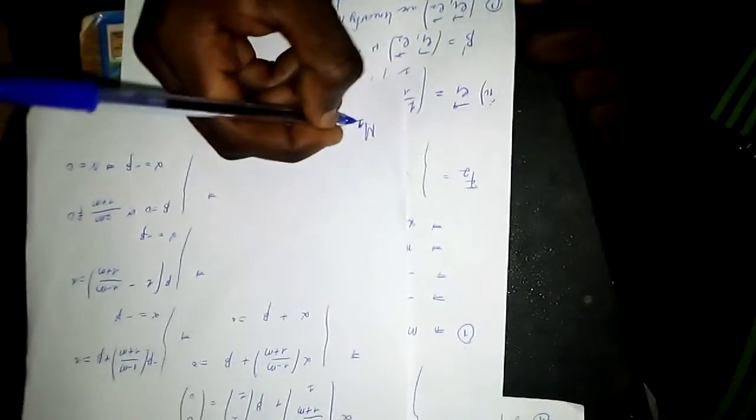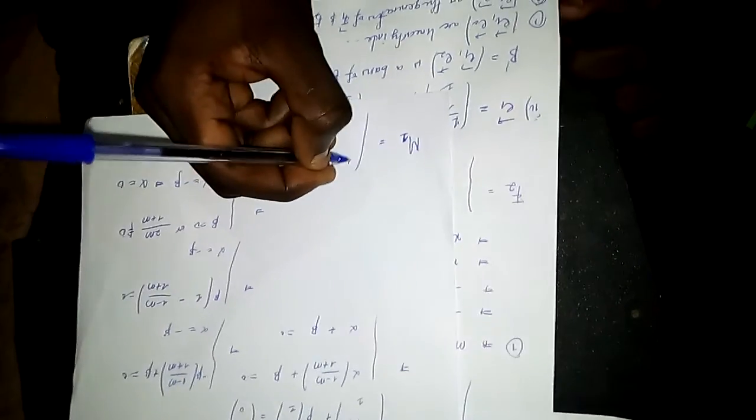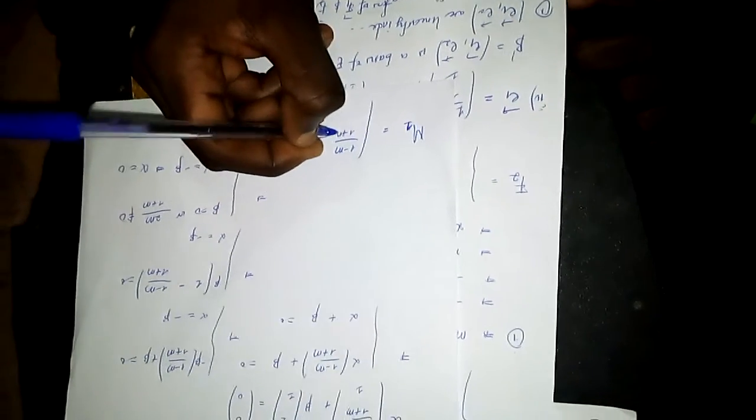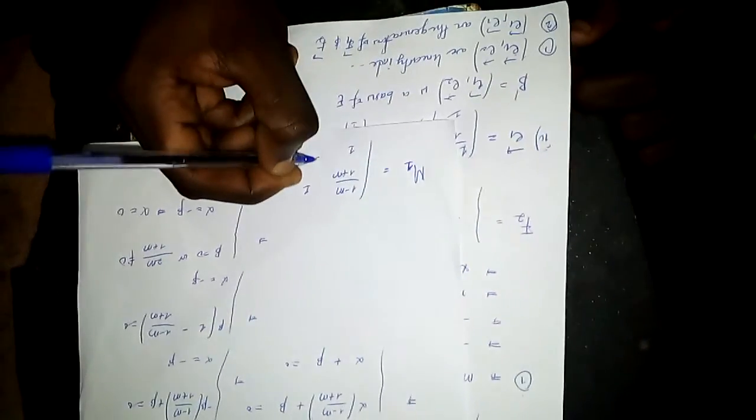And finally, what do we need to do? We need to determine the matrix of f in this basis. So the matrix in this basis is already this matrix here. So our M1, which is the matrix of f in that basis, is just equal to (1 minus M over 1 plus M, 1; 1, 1).